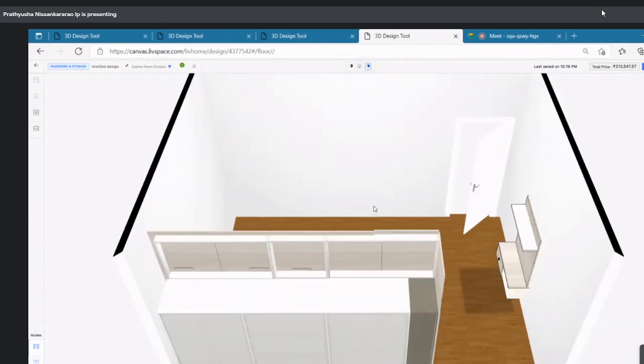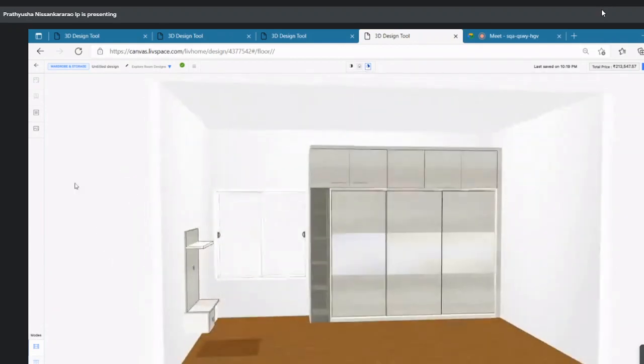So the kitchen design that you showed, right? Do we have any? Sorry, there was no audio. Can you tell me again? Your voice is not audible. Okay, now am I audible?